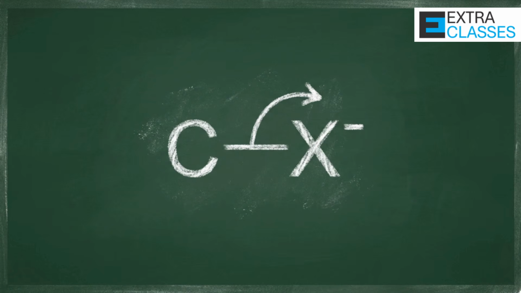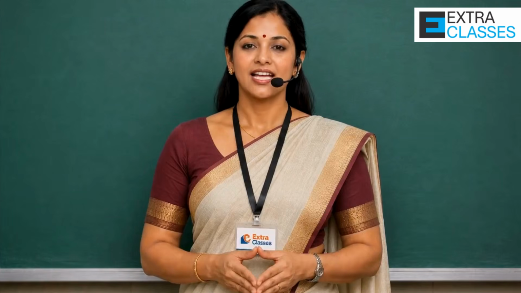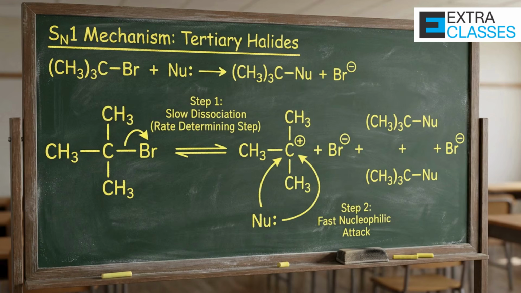Now remember something important here. If the alkyl halide is primary, the reaction follows SN2 mechanism. If it is tertiary, it follows SN1 mechanism. So you see how chapters are interconnected? Preparation of alcohols from alkyl halides depends on the mechanism you learned earlier.